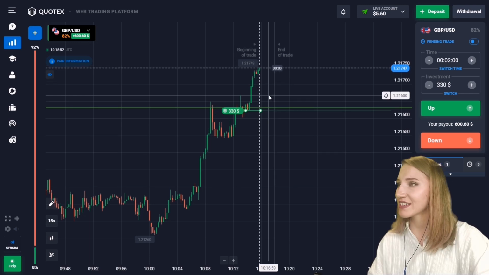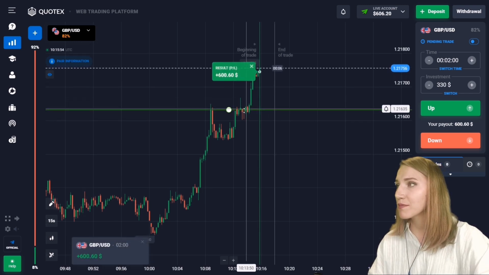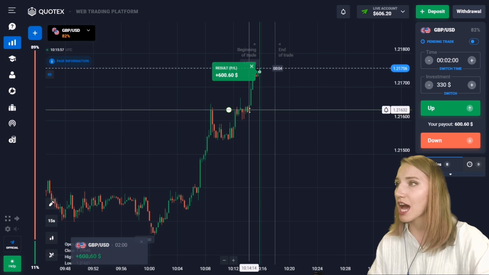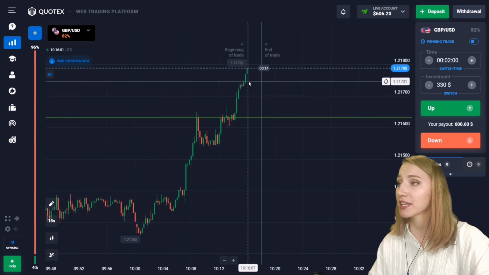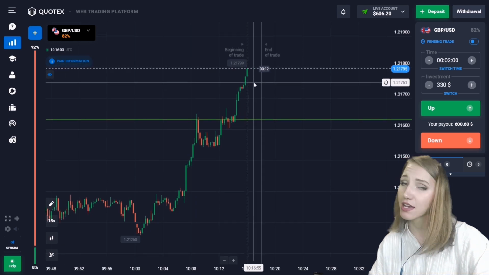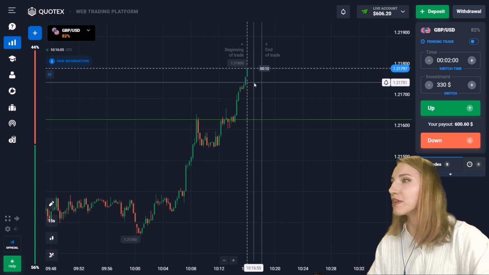So guys, it's very interesting. As you can see, the price has really broken this level through and then gone up. So here we have got the profit. Very excellent. The price has very good potential for an increase, so let's continue and find another situation.